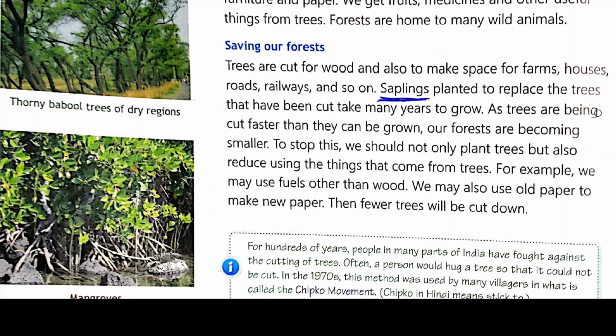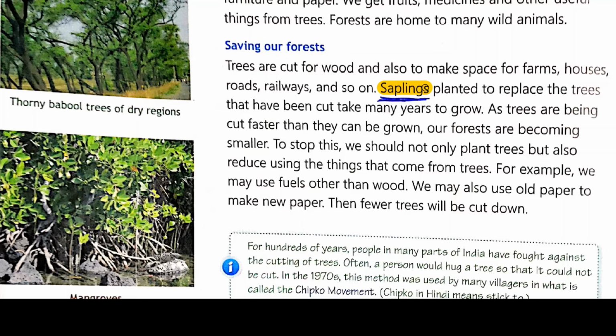Trees are cut for wood and also to make space for farms, houses, roads, railways, and so on. Nowadays, we are cutting the trees to get wood and also to make farms, houses, roads, railways, etc. Planting new plants to replace the trees that have been cut takes many years to grow. Once a tree is cut, it takes many years to grow again. As trees are being cut faster than they can be grown, our forests are becoming smaller.